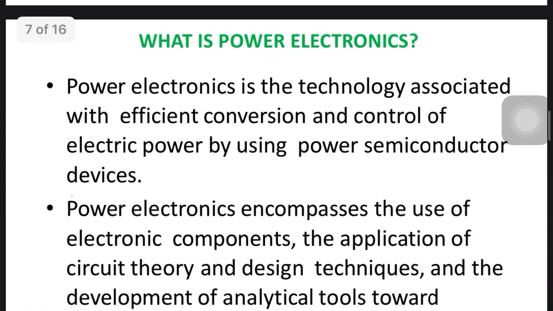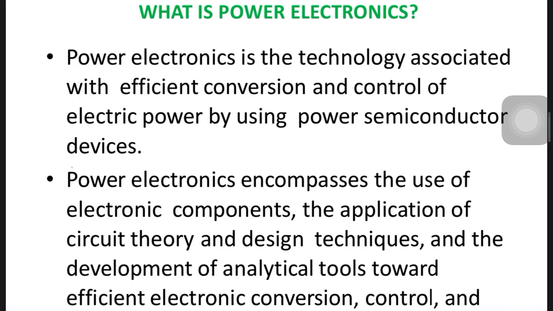Now, definition wise, power electronics is a technology associated with the efficient conversion and control of electric power by using semiconductor devices. It may be IGBT, thyristor, GTO. Nowadays GTO is used everywhere. So many devices, DIAC, TRIAC, every power semiconductor device has its own features. The MOSFET is a high frequency device, IGBT is high frequency, some are current control devices, some are voltage control devices. We will discuss that in the next section.